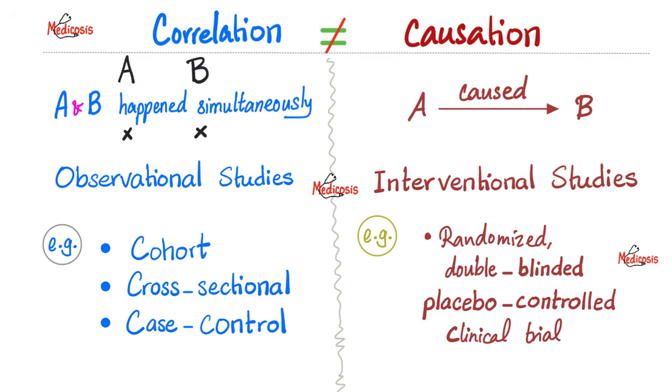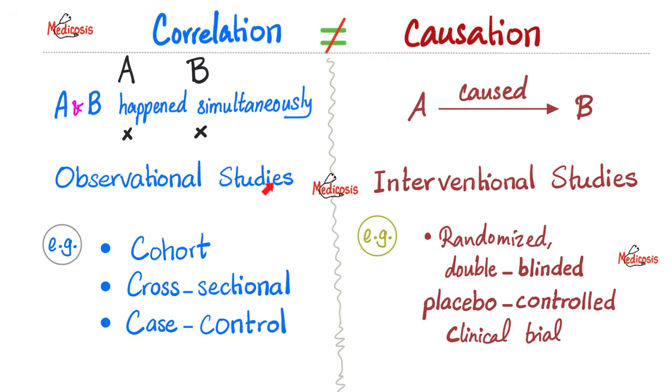To look at correlation, we have many observational studies. To try to establish causation, we need interventional studies. So what's the difference? Observational studies, well, you are just observing. You're not intervening. You are letting the chips fall where they may, while just observing from the outside or asking questions. But in interventional studies, you are intervening. You are giving this group of patients warfarin and this group of patients placebo. You did this. You intervened. This is an interventional study.